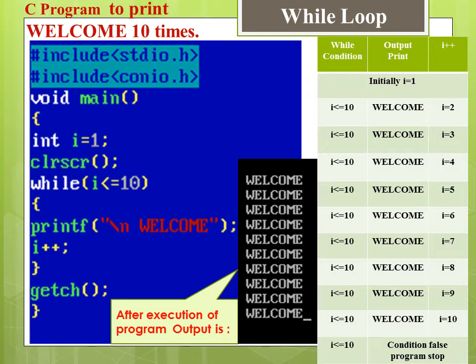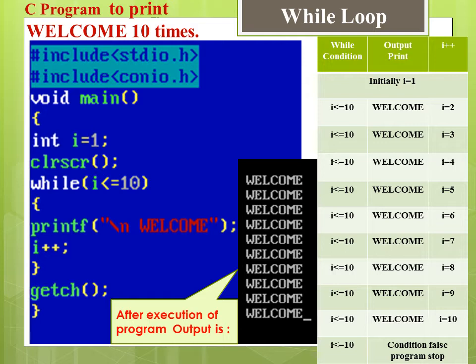Here in loop there is printf statement which prints welcome message on screen, which I want to print 10 times. And here is I plus plus, an increment operator which increments the value of counter by 1 in every iteration of loop. Here in table I have shown how the program gets executed.